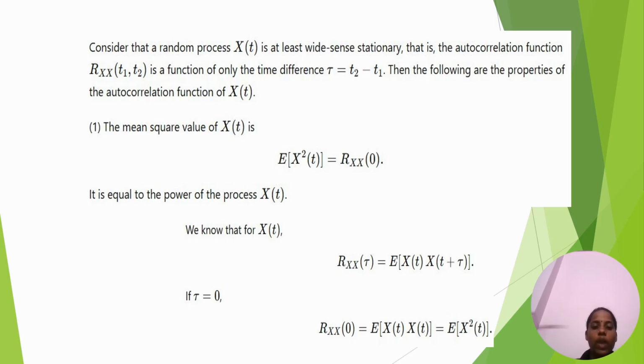The mean square value of X(t), E of X square of t, equals Rxx(0). It is the autocorrelation function at zero. It is equal to the power of the process X(t). We know that Rxx(tau) equal to E of X(t) into X(t plus tau). It is the autocorrelation function.